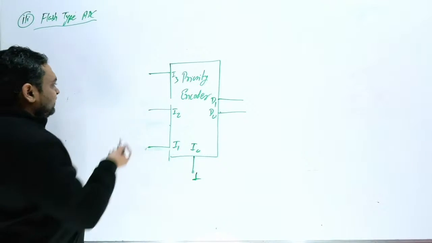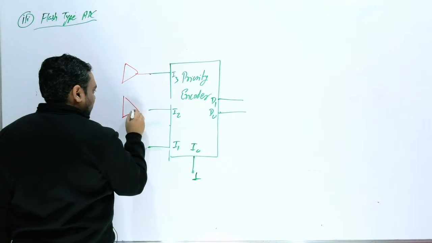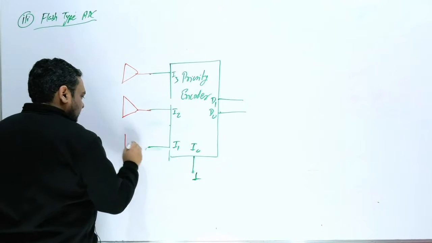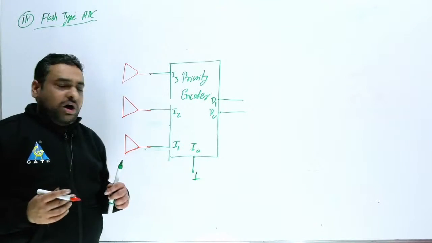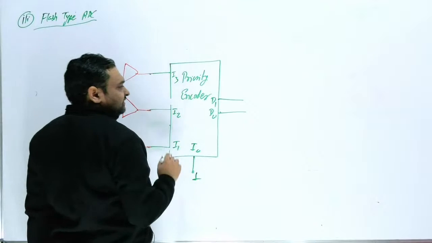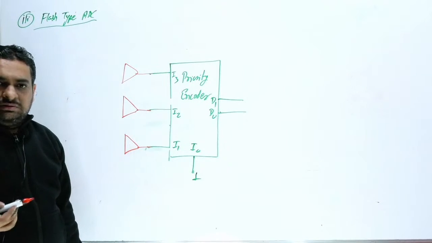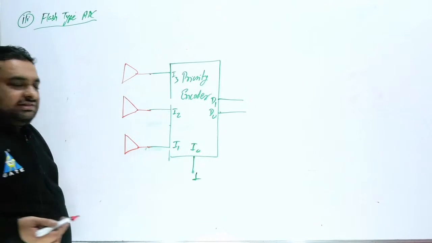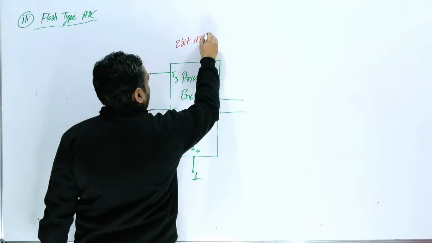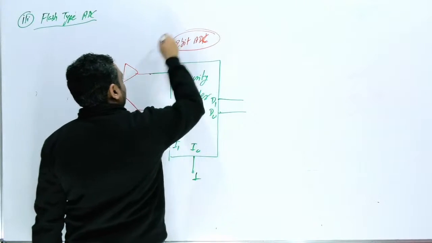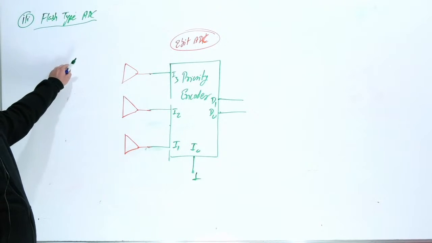Here, what we have to do is connect this I3 with one comparator. This is the comparator, so I3, I2 and I1. The output is 2 bit. So this is a 2 bit ADC. This is a 2 bit analog to digital converter.